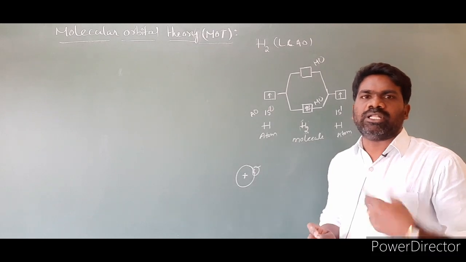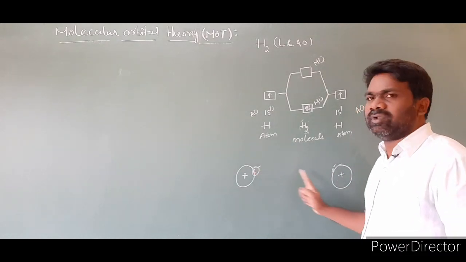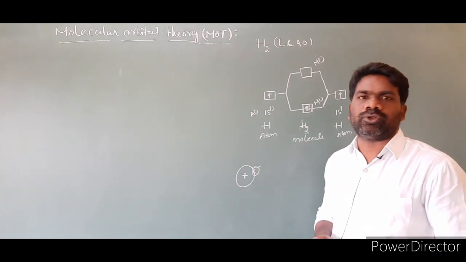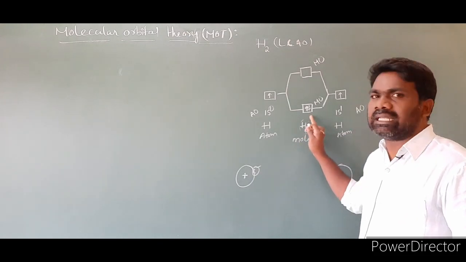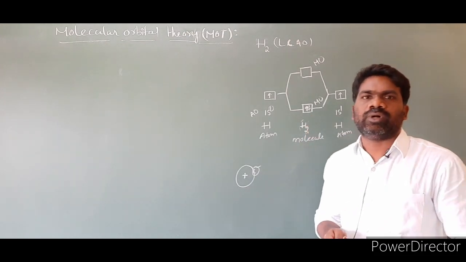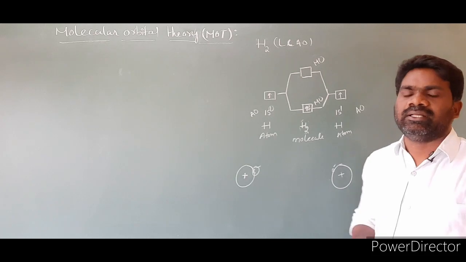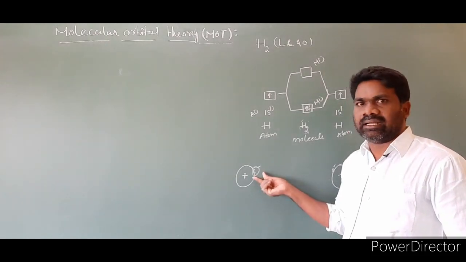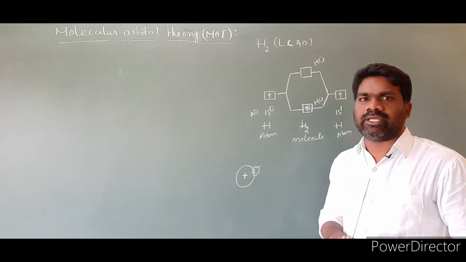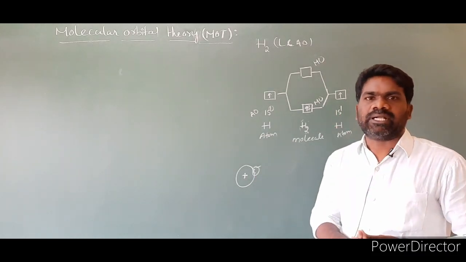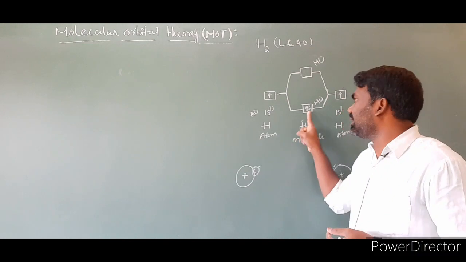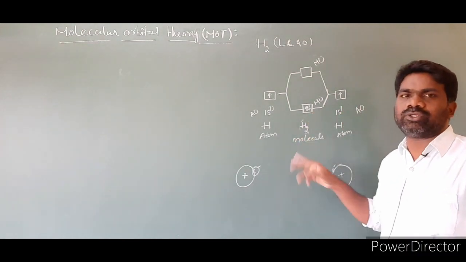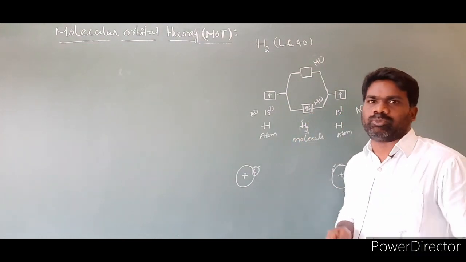But if you take molecules, the electrons are influenced by two or more nuclei. The electrons present in the molecular orbitals are influenced by two or more nuclei. This is the third postulate. What is the third postulate? Electrons present in atomic orbitals are influenced by only one nucleus, but electrons present in molecular orbitals are influenced by two or more nuclei. This is the third point.